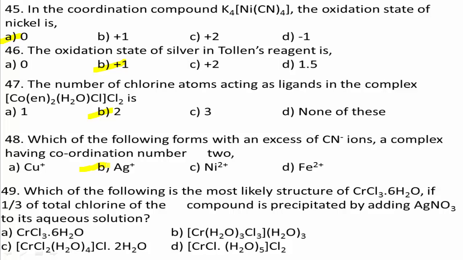Only one chloride ion is present out of coordination sphere. Only those ions that are present out of coordination sphere participate in precipitation. Therefore, answer is C.